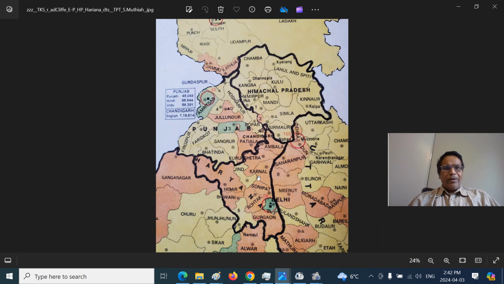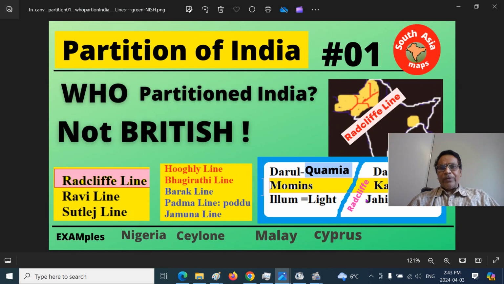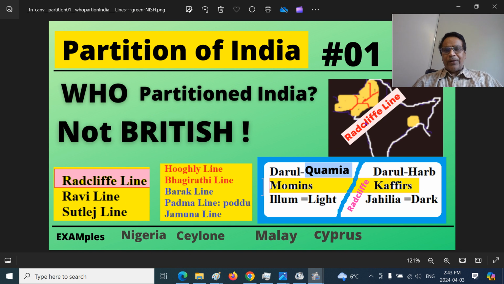We are talking about Haryana. Historically, this is the East Punjab region, or Purbi Punjab region. This is Paschim Punjab, West Punjab region. And this is the Radcliffe line that partitioned between these two regions. In 1966 the entire East Punjab was trifurcated into Pahadi-speaking Himachali Punjab, Punjabi-speaking Punjab, and Haryanvi-speaking Haryana province. So we are looking at the east of this Radcliffe line, the partition line, the separation line.